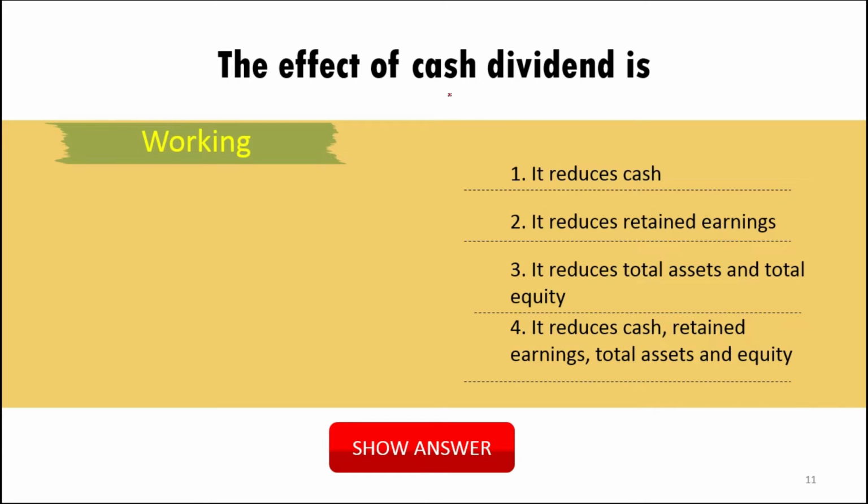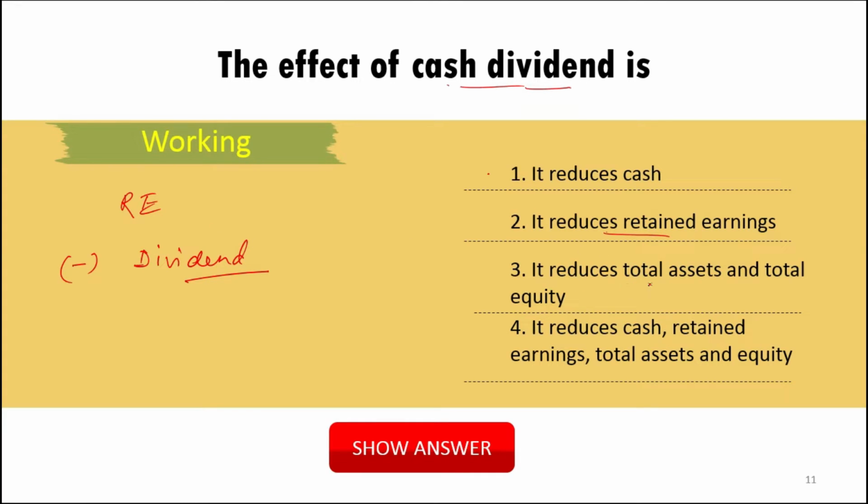The effect of cash dividend. What will be the effect? It will reduce cash. Yes, if you are making payment of cash, cash will reduce, of course. So this is right, but we don't have to choose this as an option. We have to look at the other options as well. Secondly, it reduces the retained earning. Yes, any type of dividend will reduce the retained earning, because the dividend is deducted from the retained earning.